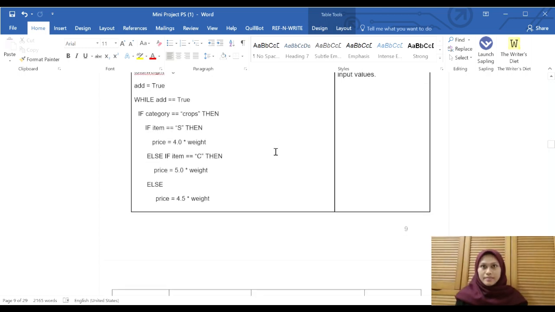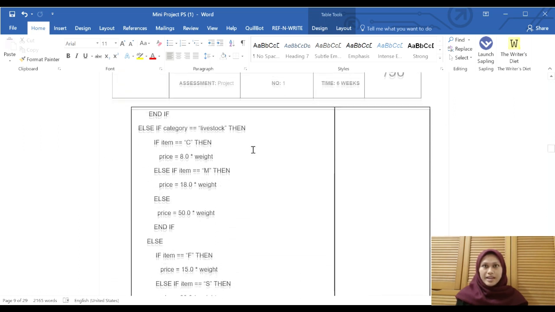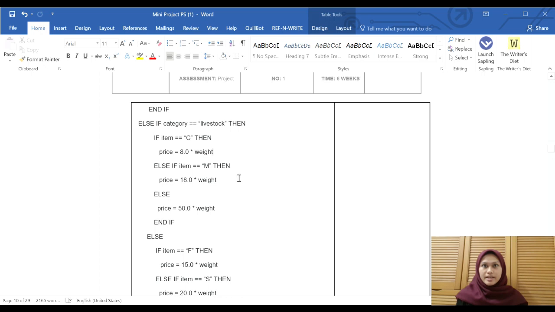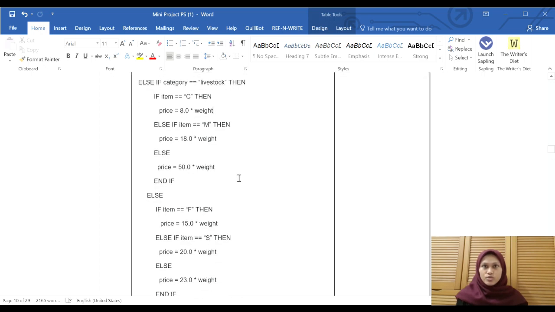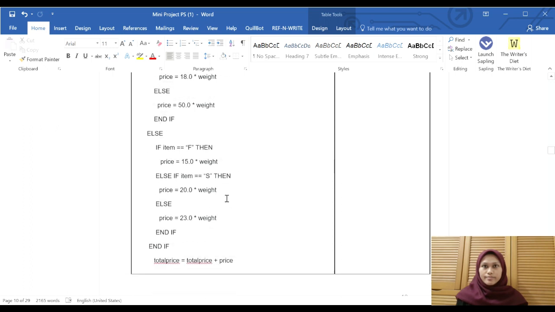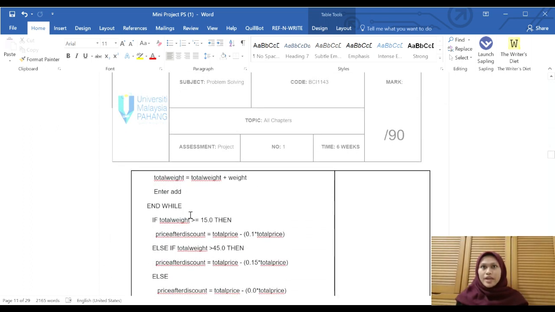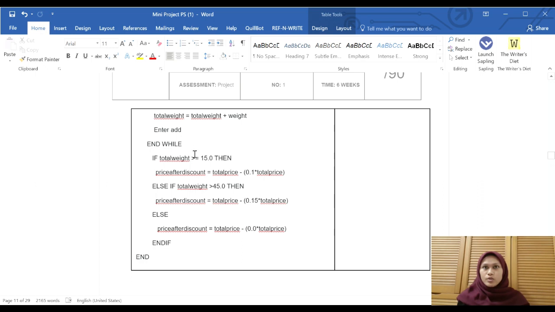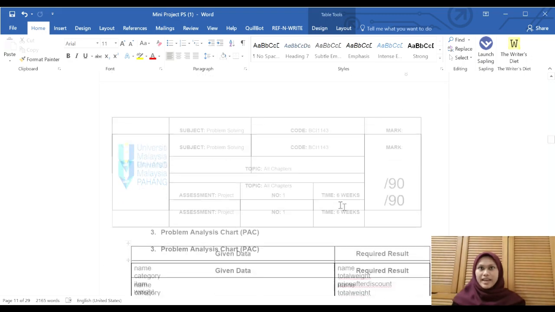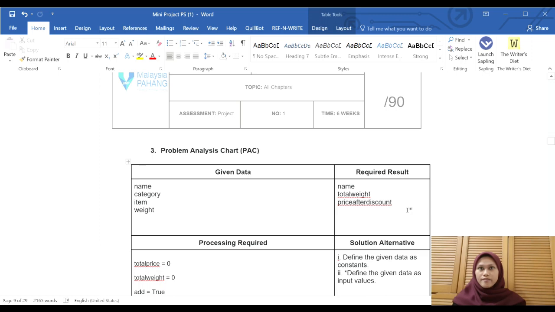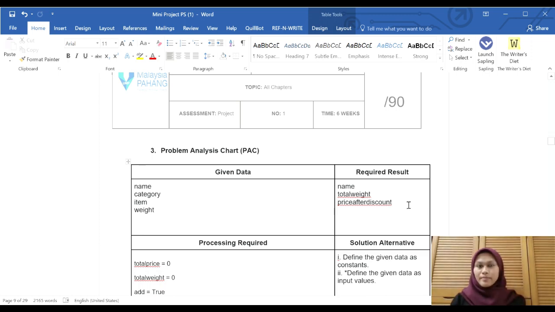For the decision, mainly we have 3 decisions for choosing the category, such as crops, livestock, and fishery. Inside these 3 main decisions, we also have another decision, to choose the item that the users want. After we end while, which is the end of the loop, the system will do another decision for total weight, because if the decision of total weight is true, the users can get the discount. Next, for the required result, we have name, total weight, and price after discount.